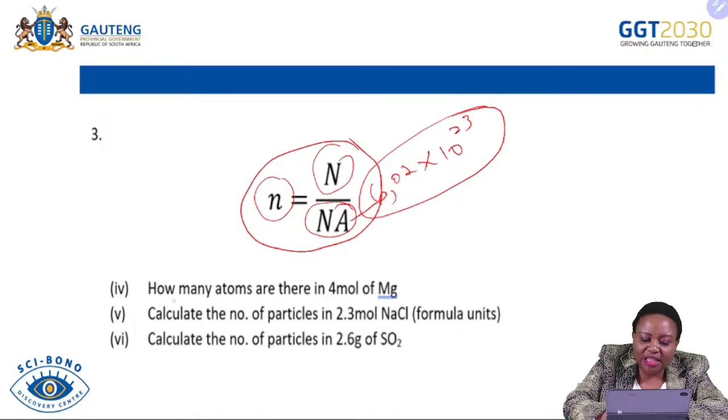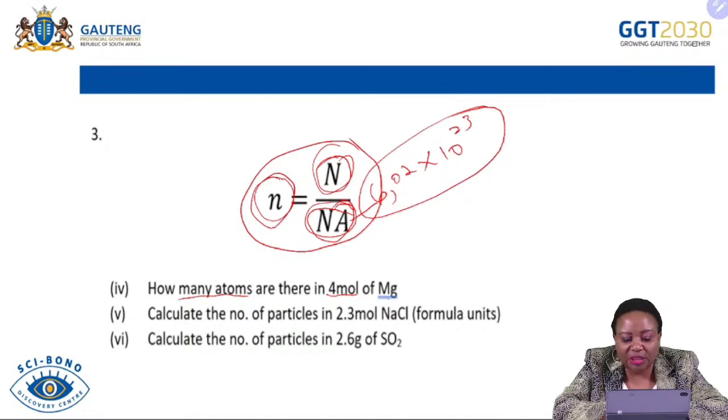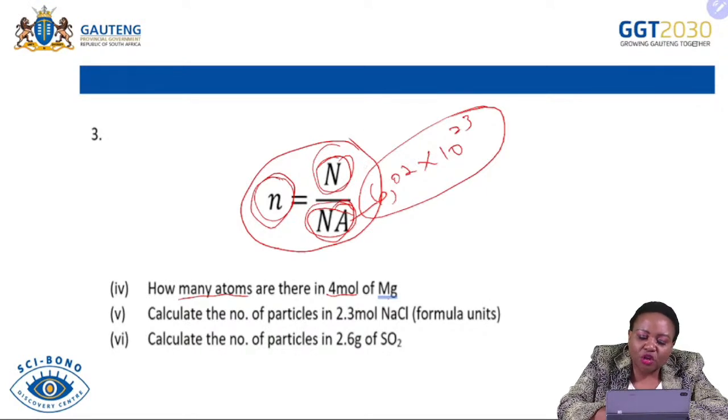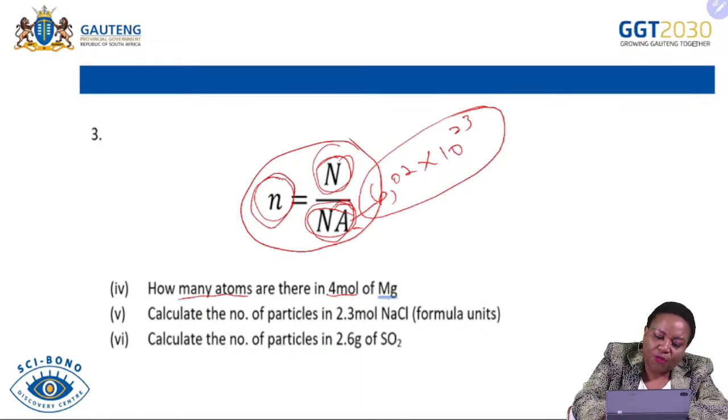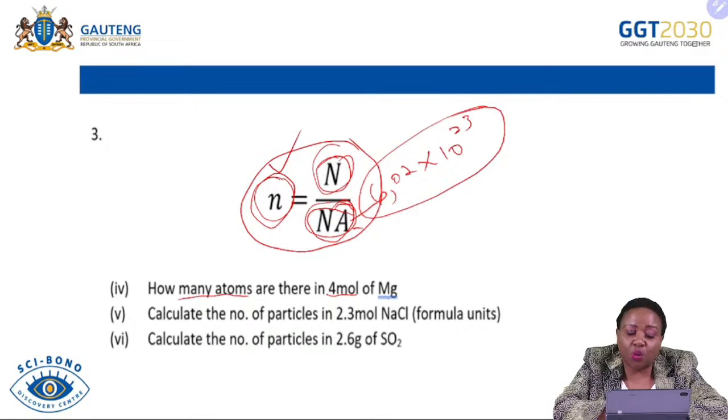In this case, they ask how many atoms are there in 4 moles of magnesium. Therefore, you are given the number of moles, you know Avogadro's number, and then you can find the number of atoms. Then, after finding the number of atoms, dividing by this number, you will be able to find how many moles there are in 4 moles of magnesium. So this is one of the formulas that we can also use to calculate the number of moles.